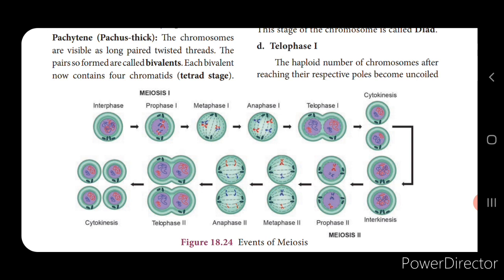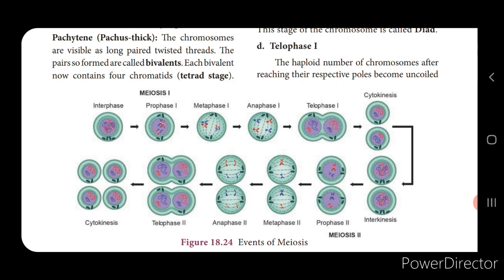The next one is the diplotene. The homologous chromosomes try to repel one another and try to separate. Now, they do not completely separate, but they try to move away from one another from the centromere, resulting in terminalization.